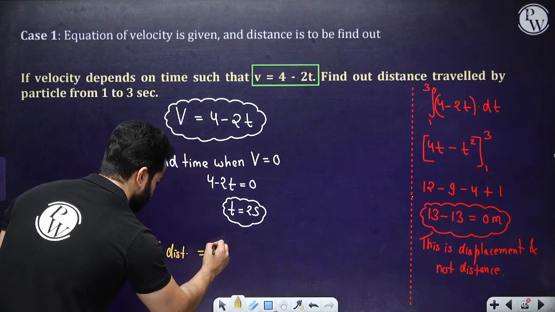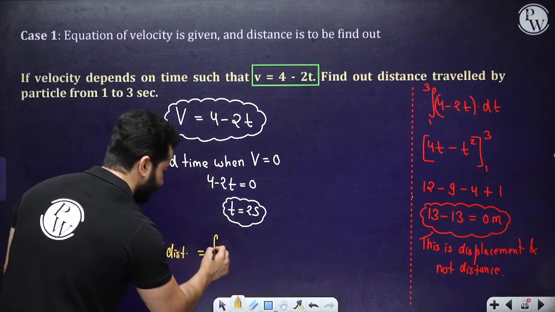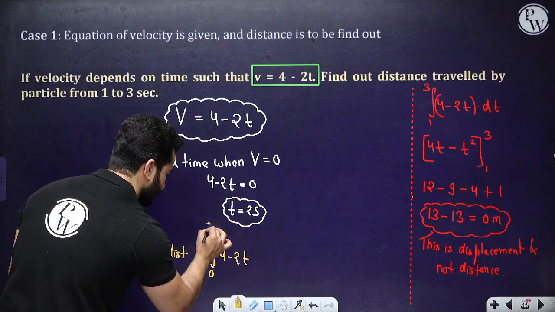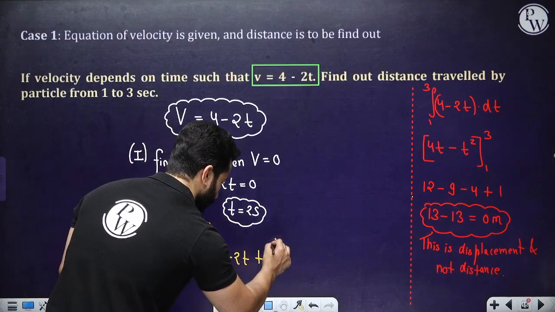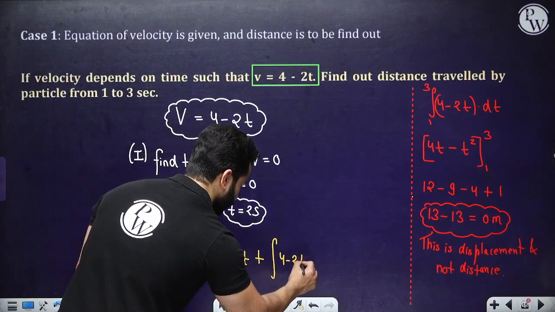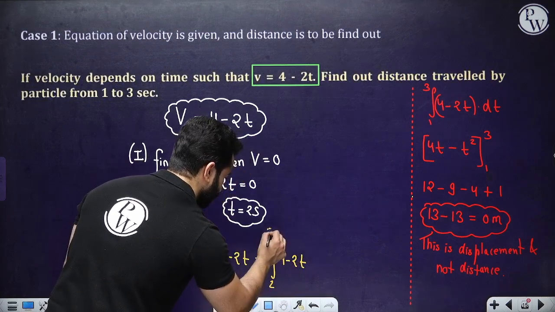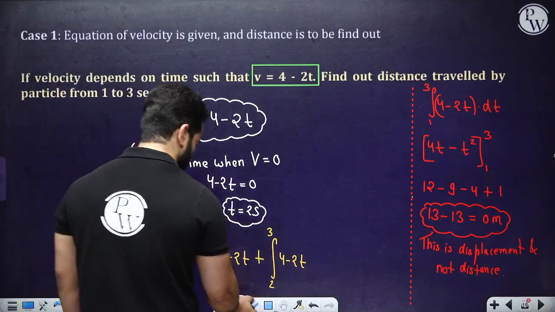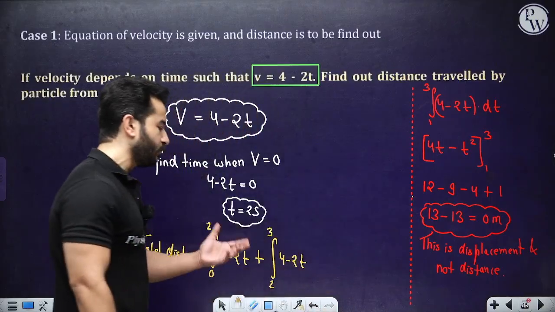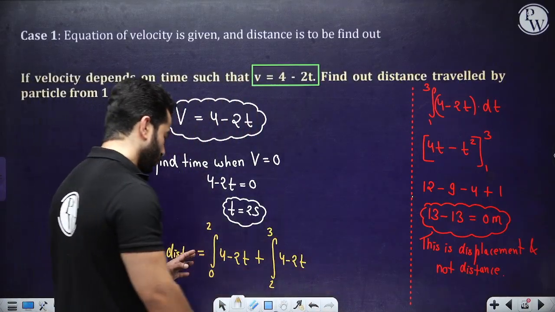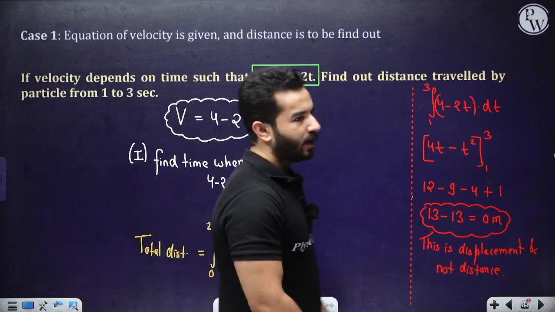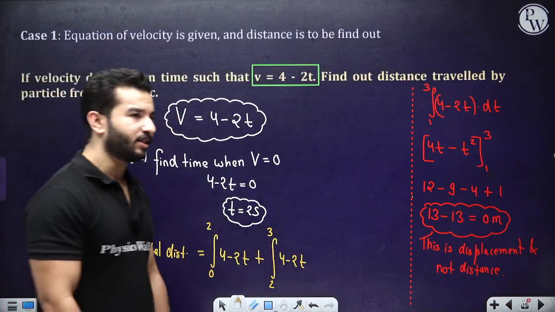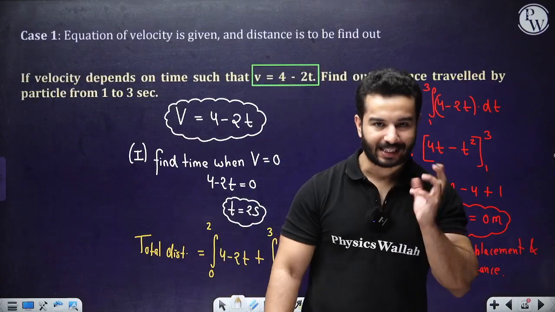The total distance is going to be the integral of v dt, that means 4 minus 2t from 0 to 2 seconds, plus 4 minus 2t from 2 to 3 seconds. Also one more thing, use modulus if you have to, if you are coming up with a negative sign, right? So this is what you are going to do. Please solve it. I hope you can solve it on your own. So that's how you're going to find the distance traveled whenever questions like this come, right?